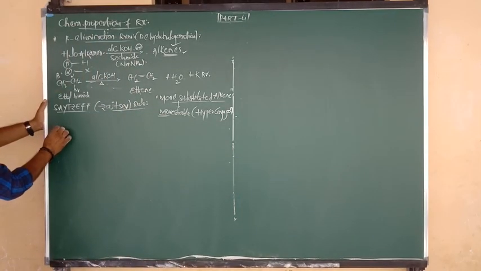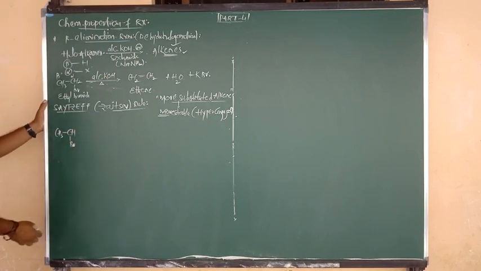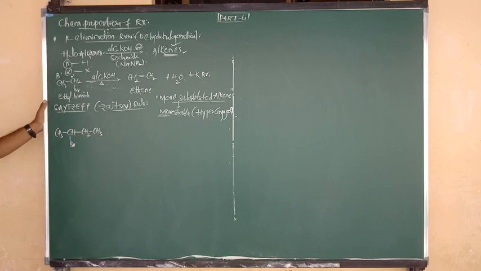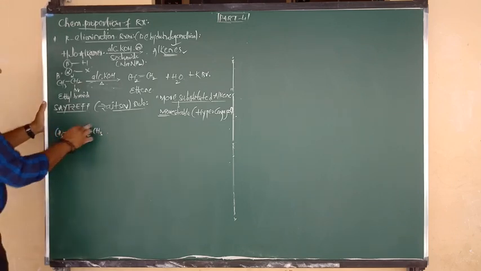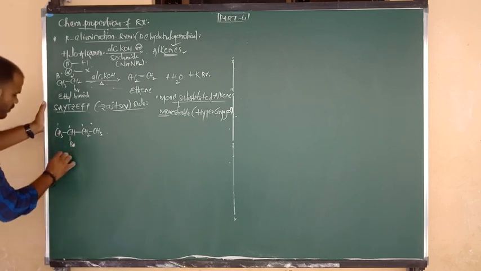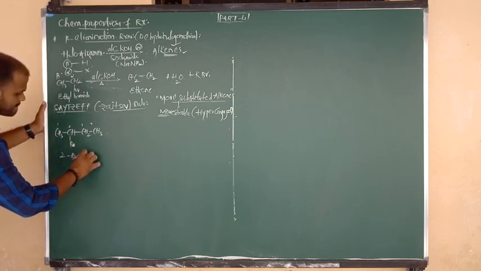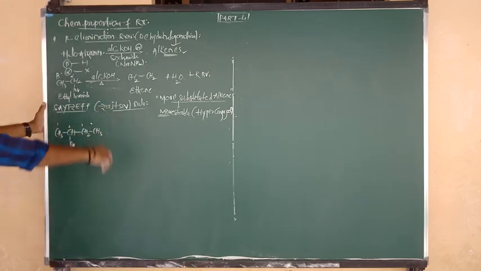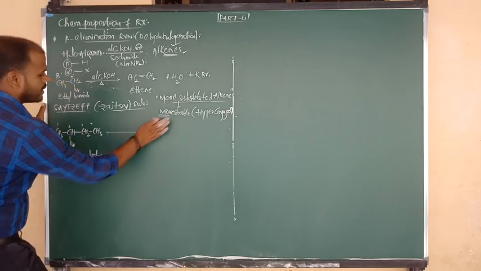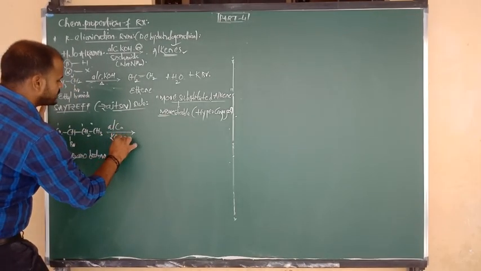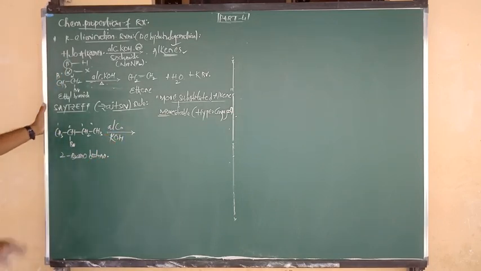Again, let us go for another example. CH3 bonded to CH, below the plane connected to Br, again connected to CH2, again bonded to CH3. 1, 2, 3, 4. Give the numbers. Good. So what is the name? 2-bromobutane. Such 2-bromobutane undergoes dehydrohalogenation upon heating with alcoholic KOH, otherwise you can consider sodamide as you wish.